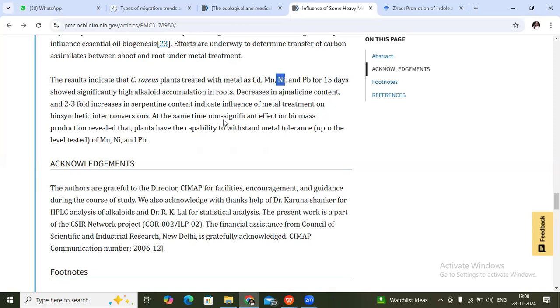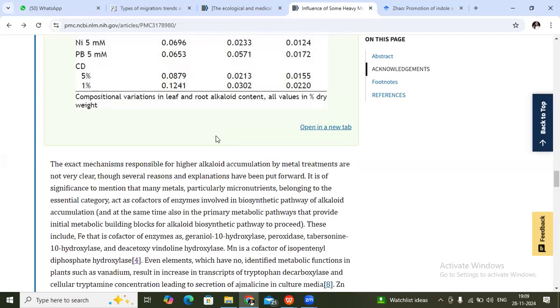At the same time, a non-significant effect on biomass production revealed that plants have the capability to withstand metal up to the level tested. So this is the mechanism responsible for higher alkaloid accumulation by metal treatment. Alkaloid content may vary with nickel and others, but nickel is not present in the alkaloid.